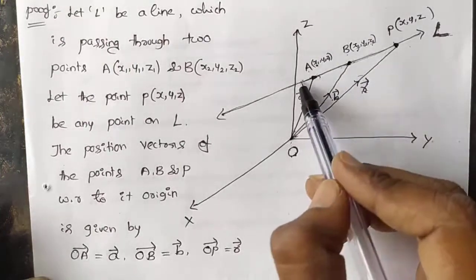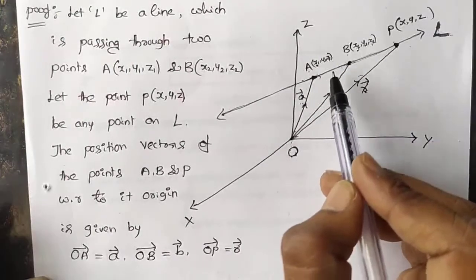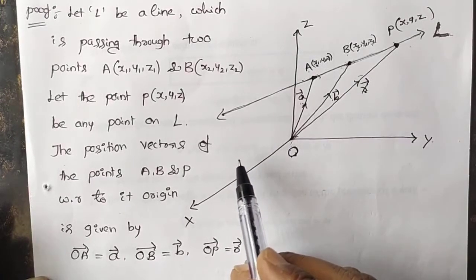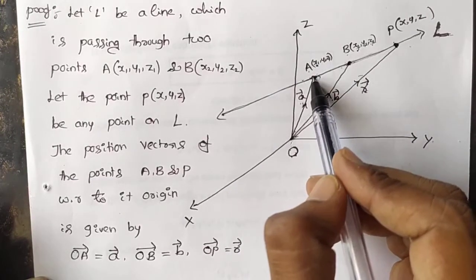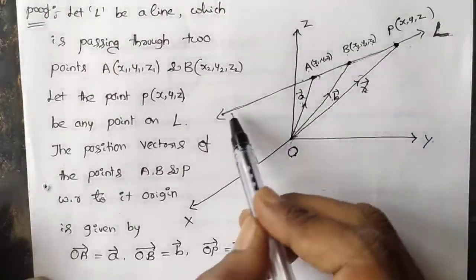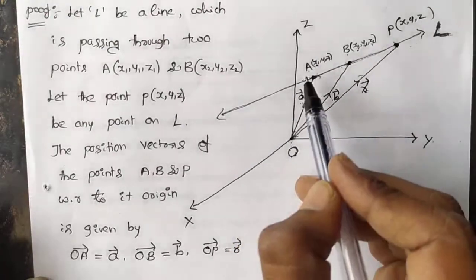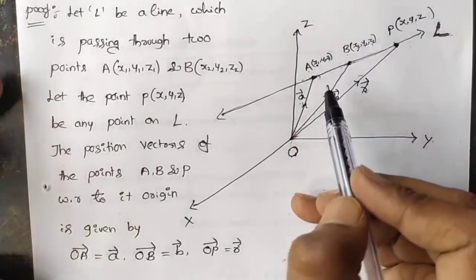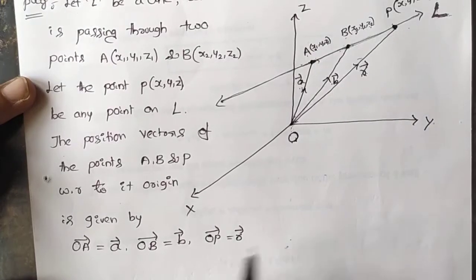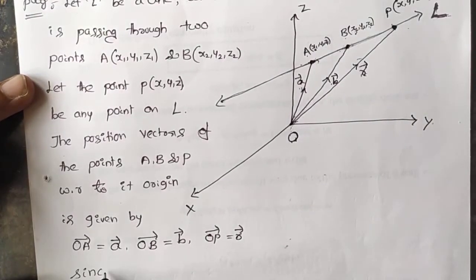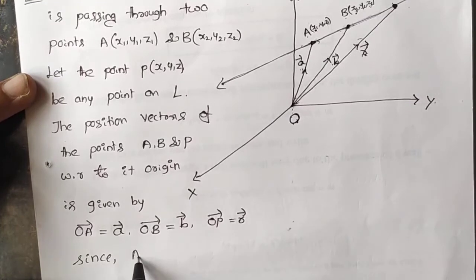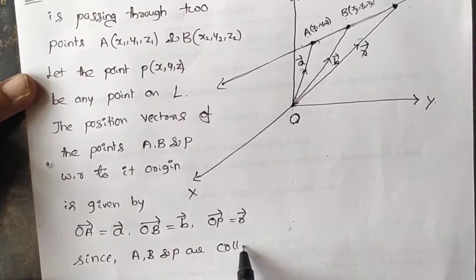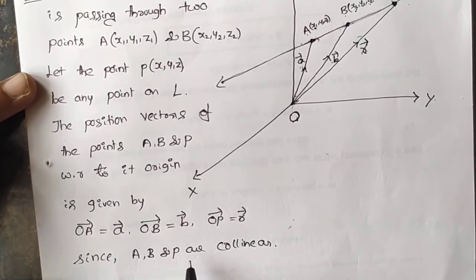A, B and P lie on the same line, so these 3 points are collinear. Since A, B and P are collinear.